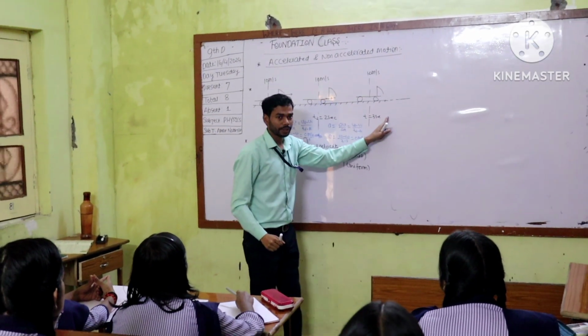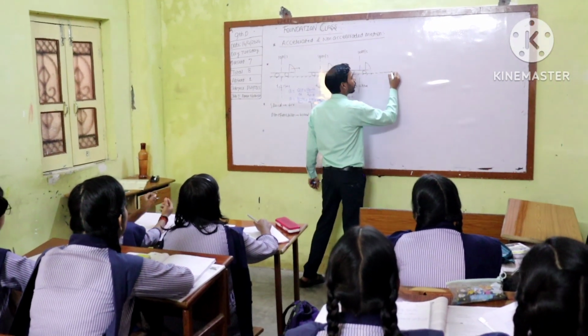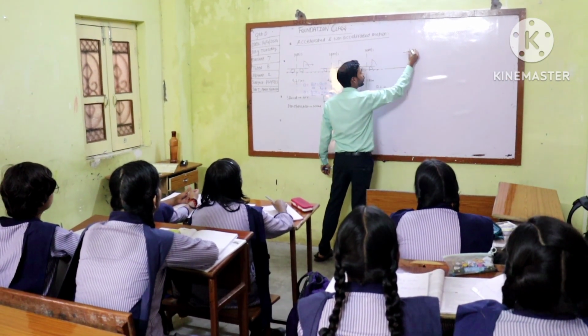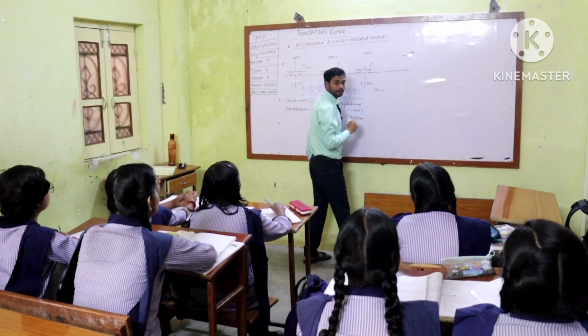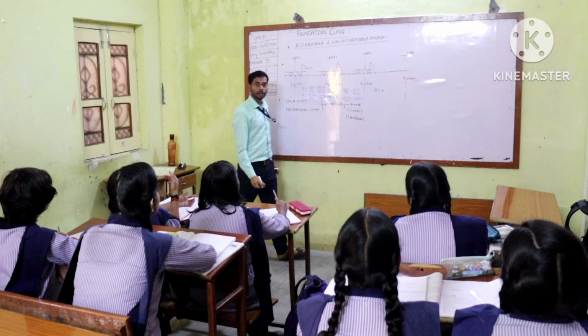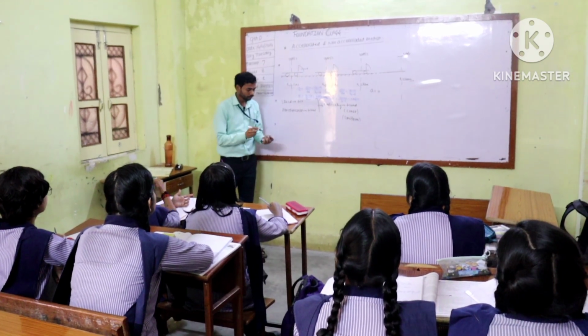And in the next duration of 1 second, acceleration would be 0, because its speed will be 10 meter per second. Here time will be 4 seconds. So what can I conclude from this situation of motion?